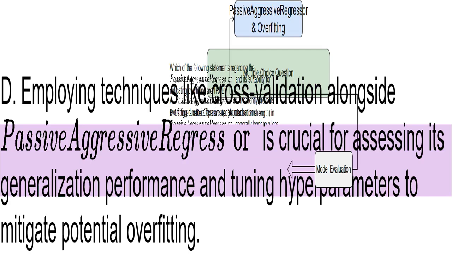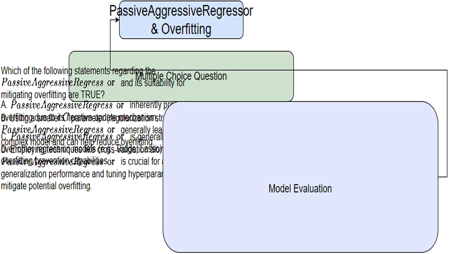This is true. Cross-validation is essential for evaluating how well a model generalizes to unseen data and for tuning hyperparameters like C to control overfitting. It's like testing a student's knowledge with several different quizzes to get a fair assessment of their understanding, not just one exam. This section emphasizes the importance of rigorous model evaluation techniques. We focus on how to measure how well our model generalizes and makes accurate predictions on new, unseen data, and how to avoid overfitting.